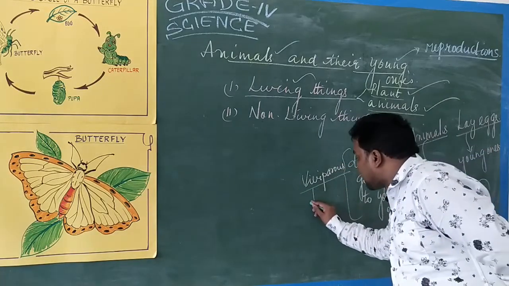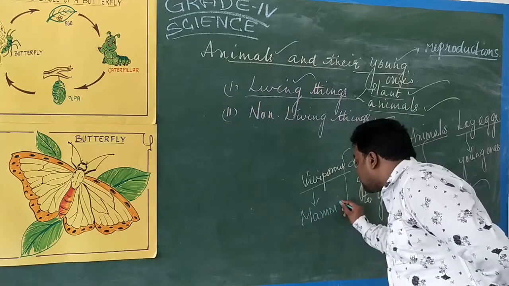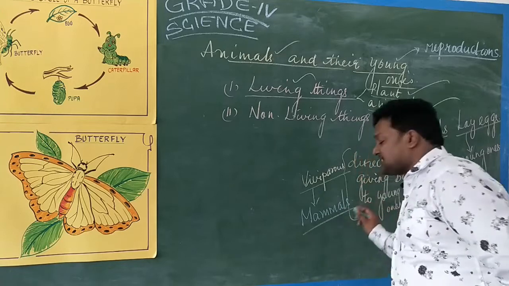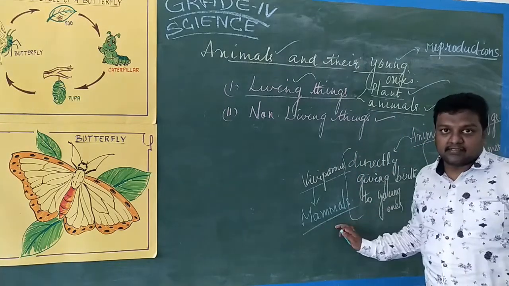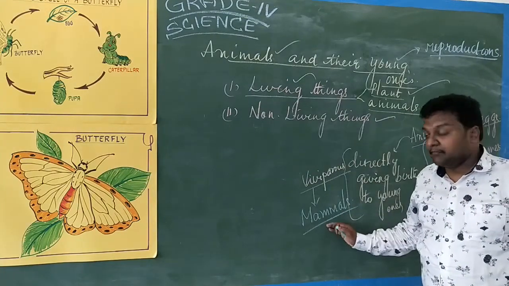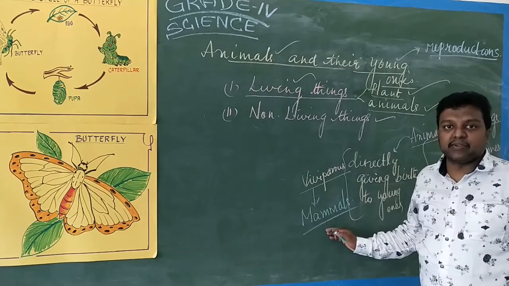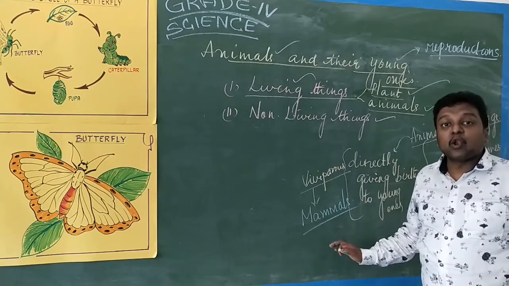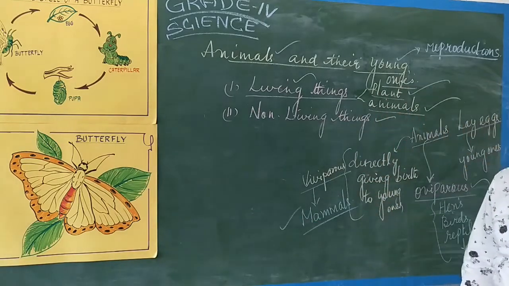Examples of viviparous animals are all kinds of mammals. We are all mammals. Isn't it? It comes under the class mammals. We have a vertebral column at the back, it's a phylum, and we come under a class. We are calling it mammals. So, mammalian species. We are all mammals. Isn't it? So mammals will give birth to young ones.